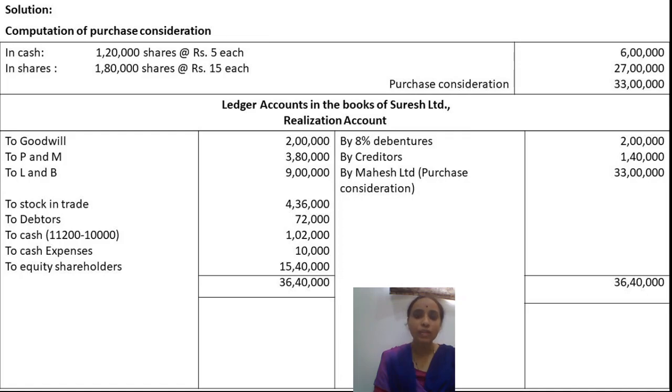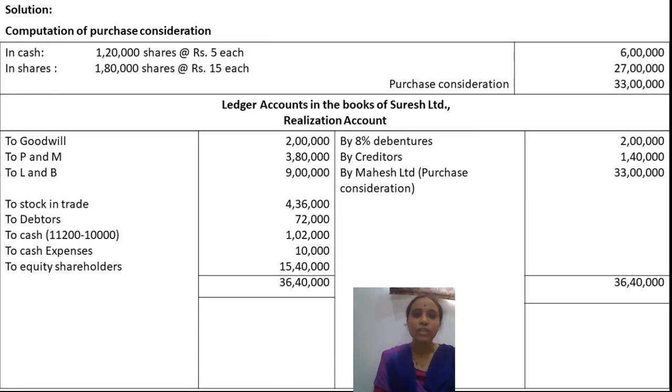All the assets should be taken on the debit side, and liabilities and purchase consideration should be taken on the credit side. The difference between these two balances, debit and credit, can be a realization loss or a realization profit. So let us see in this problem whether there is a realization loss or realization profit, which should be transferred to the equity shareholders account.